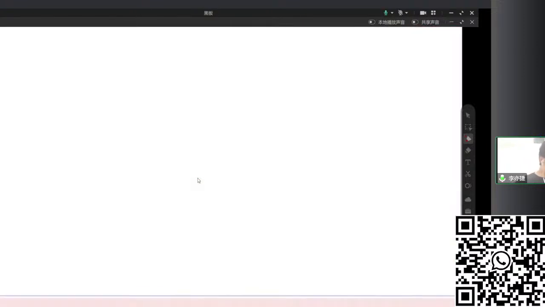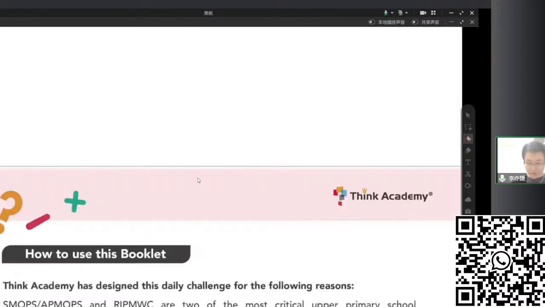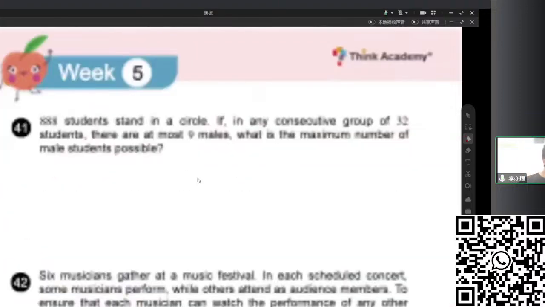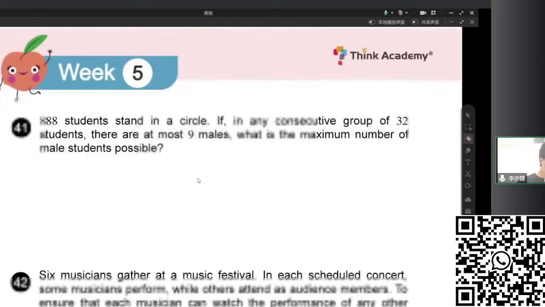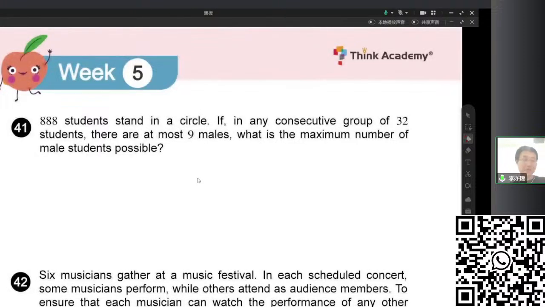So today we are going to start the final chapter of the RMO Book B. The final chapter may be the most difficult one. It's combinatorics. Actually, for combinatorics, we don't expect everyone to be able to solve it.